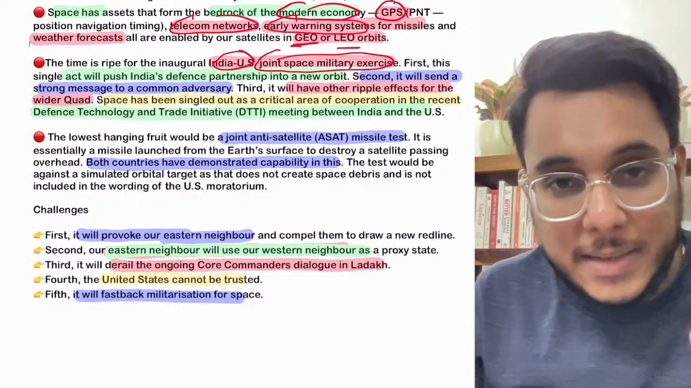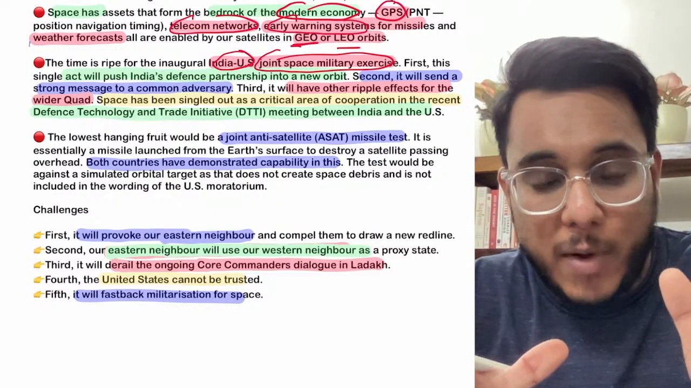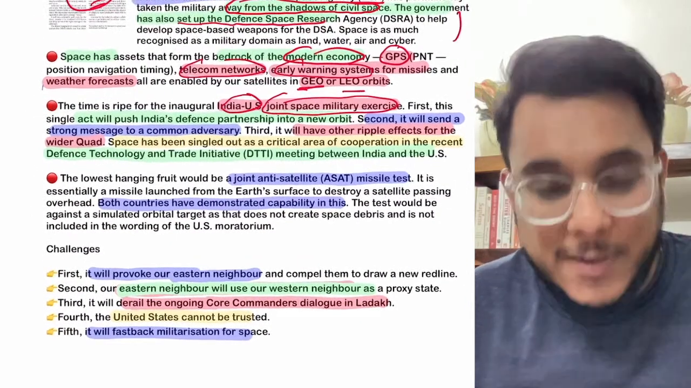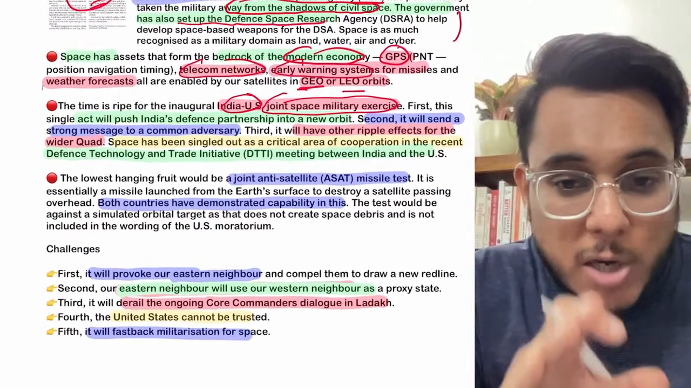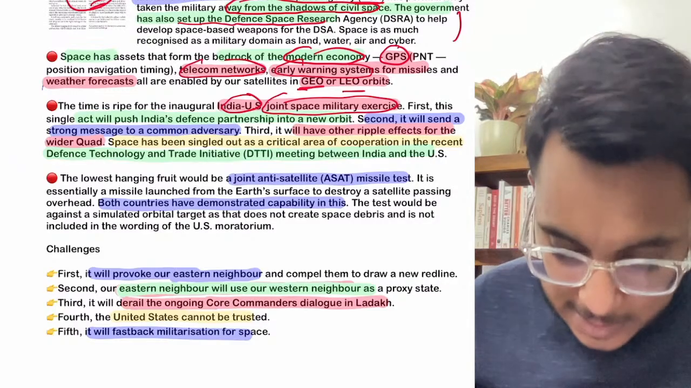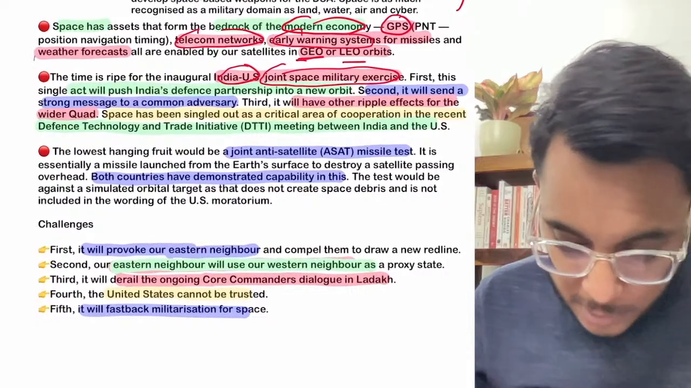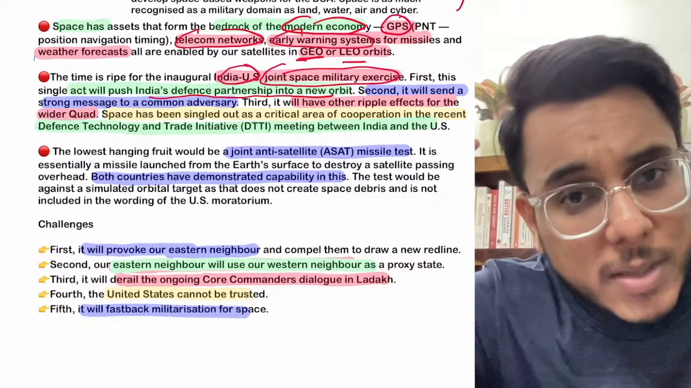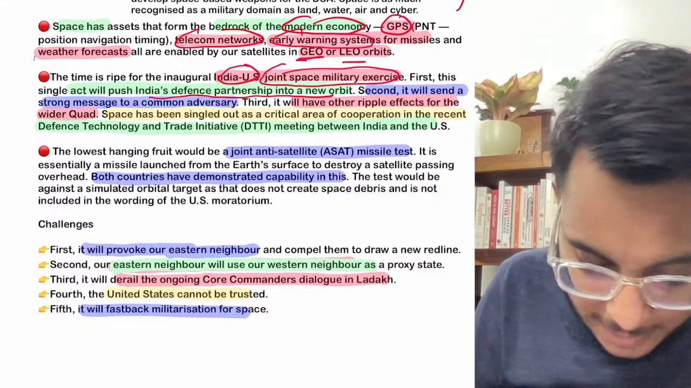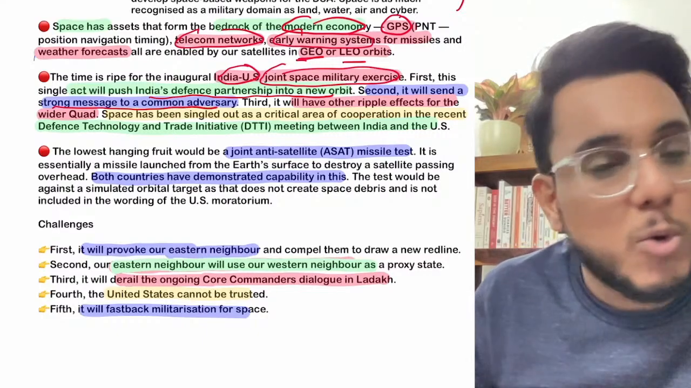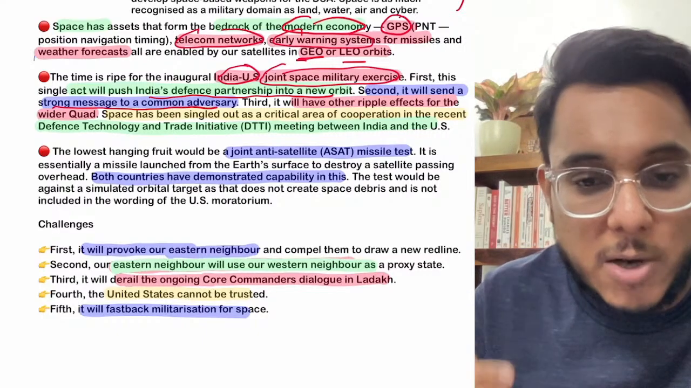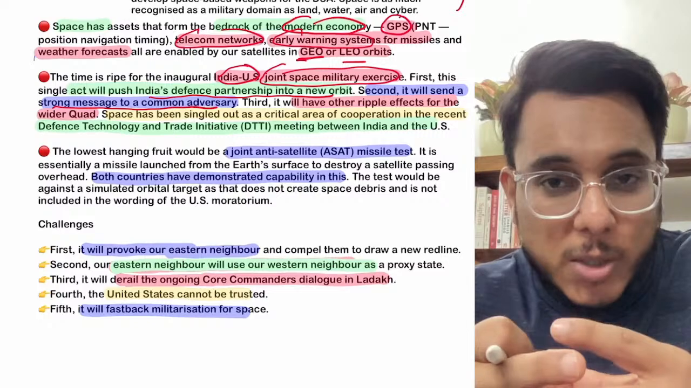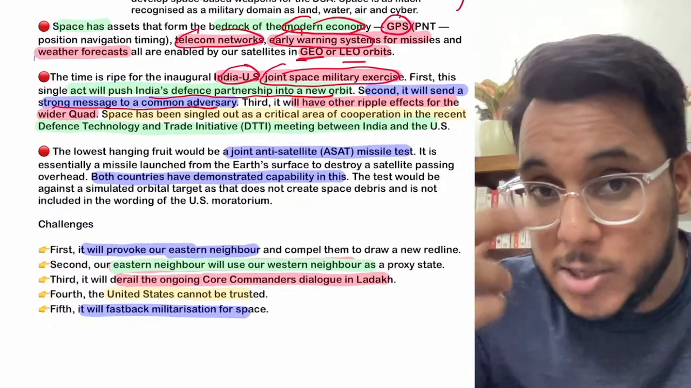Now guys, understand this. India, as I have already told you, has started the Shakti. India has already taken up the DSA, the Tri-Service Defense Space Agency. We can now take the support of USA also at the same time. It will put India's defense partnership with the USA into a new orbit. Altogether a new trajectory will be given. After that, it will send a strong message to the common adversary. Who is the common adversary? China is the common adversary of India, as well as of the USA. So if India and USA can come together in the space sector, it will give a strong message to China.